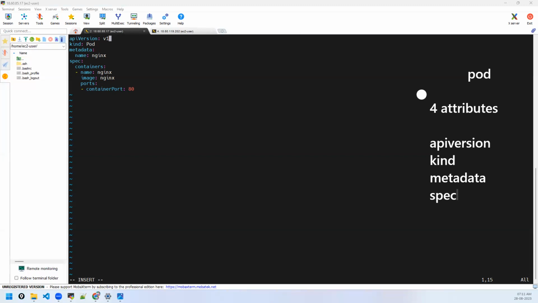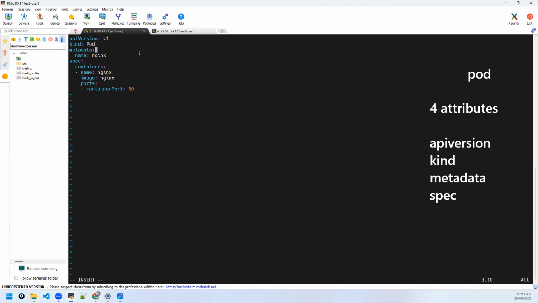So the first mandatory option is API version, which means the version of the Kubernetes API. Kubernetes is an API, so v1. Kind tells you which kind of object you want to create. Okay, that's a pod. Then comes metadata.